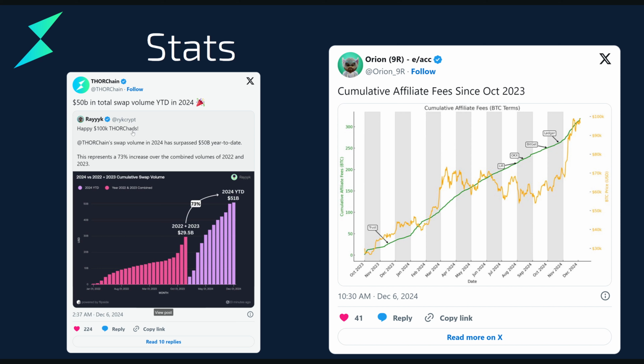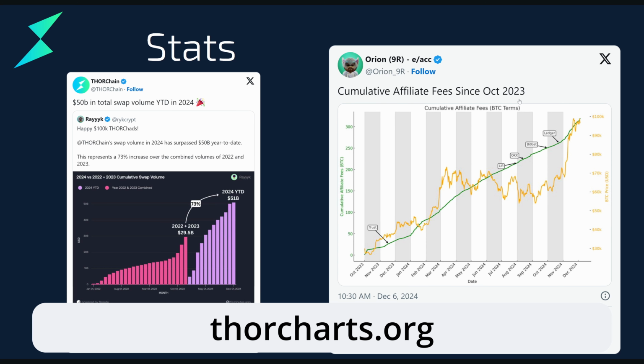And you can also see the accumulative affiliate fees since October 2023, and I think they said something like 300 Bitcoins worth of affiliate fees being paid out. You can see this here, which is just amazing. The amount of affiliates and just general overall network revenue is really starting to ramp up as the integrations come on board, and that's only set to increase with more integrations and with the Rujira app layer doing its revenue share model. Things are looking bright for THORChain, and you can track more stuff in thorcharts.org. I'll put a link in the description below where you can get more and more stats and graphs and stuff like that.